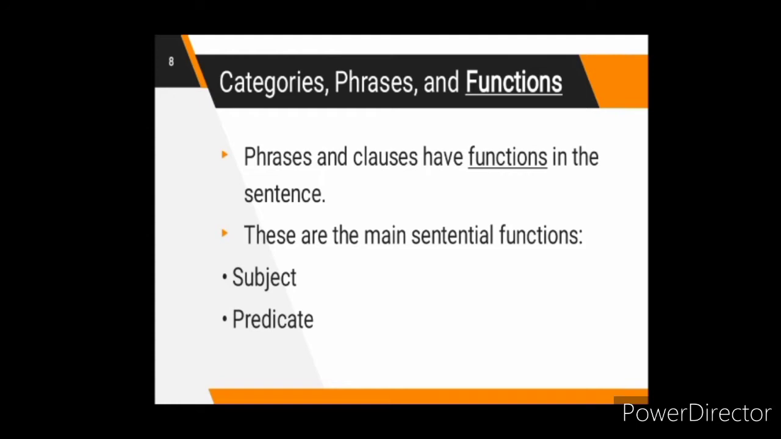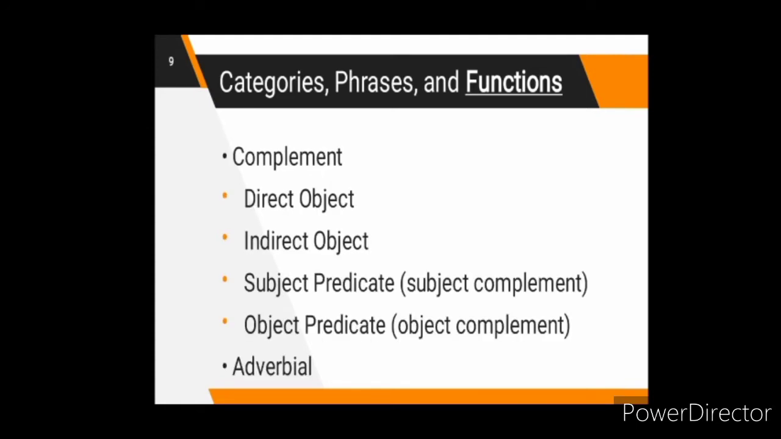Subject. The subject is the noun or pronoun based part of a sentence. Next is the predicate. A predicate is the verb-based part of the sentence that tells what the subject performs. The third one is the complement. The complement is something that completes or perfects a sentence. In grammar, it's a word or group of words that completes a grammatical construction. It includes the following: direct object, indirect object, subject predicate or the subject complement, object predicate or the object complement.